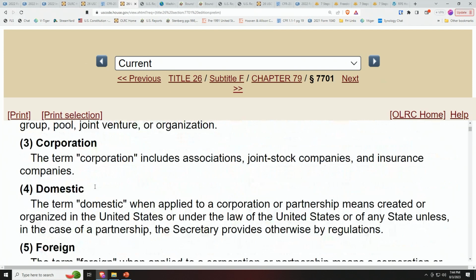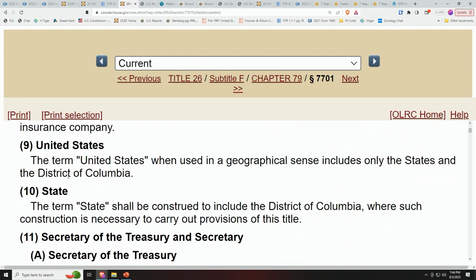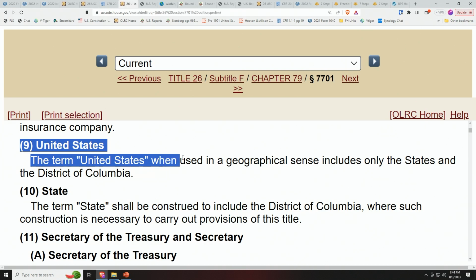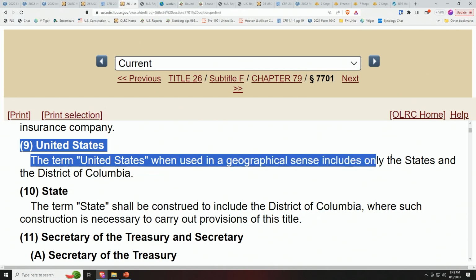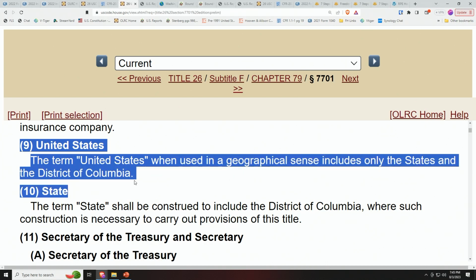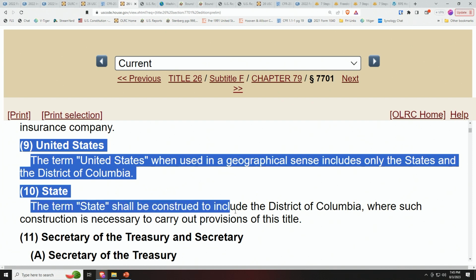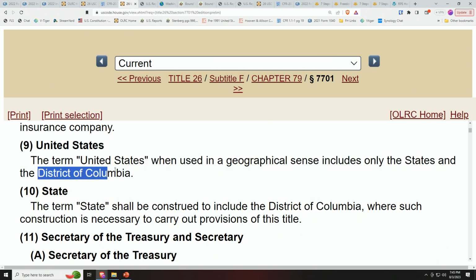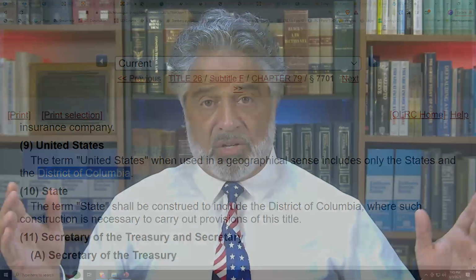There's a special definition for the term United States and state. United States, when used in a geographical sense, includes only the states and the District of Columbia. And states shall be construed to include the District of Columbia also. So you have United States basically meaning DC plus DC, which all still adds up to only DC. So United States means only the District of Columbia.